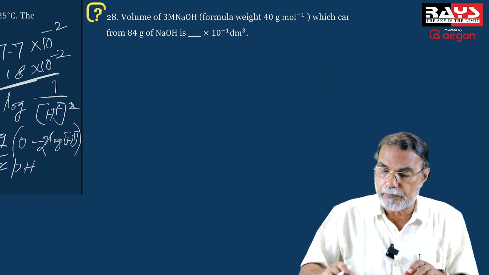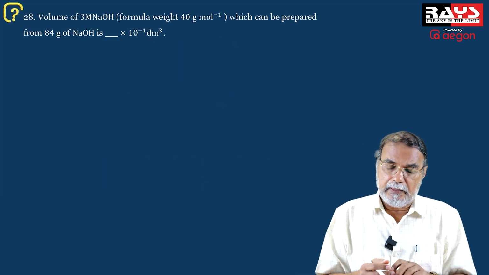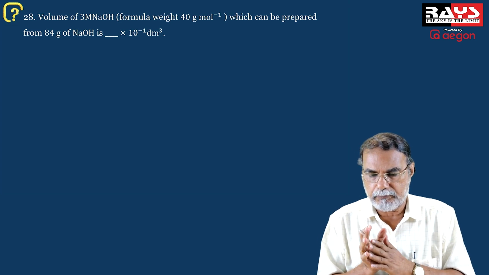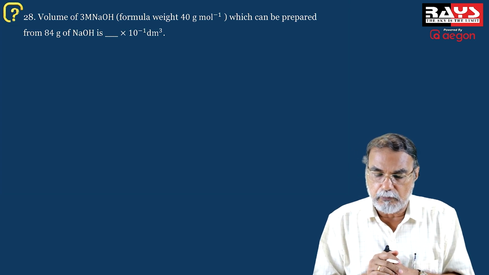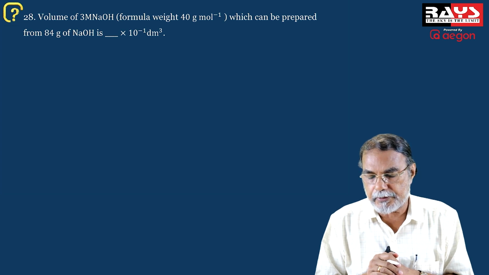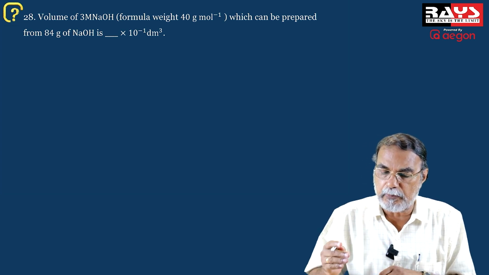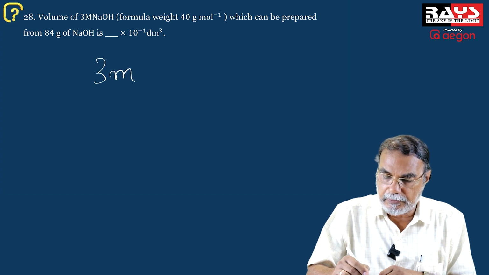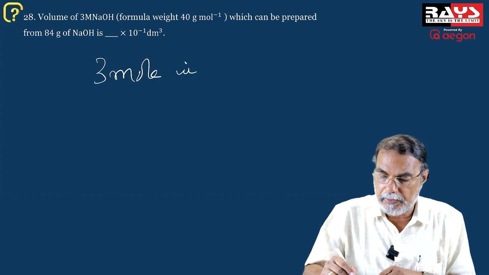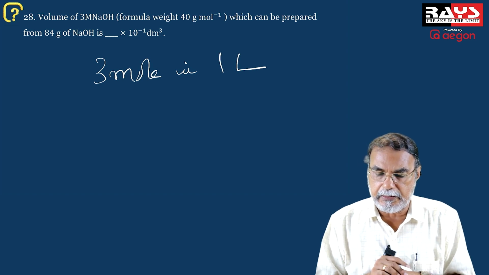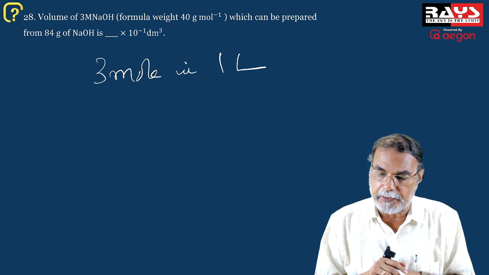And then there is a question connected with molarity. Volume of 3 molar NaOH. Now what is the meaning of 3 molar NaOH? 3 mole in 1 liter. If 3 mole in 1 liter, it is 3 molar NaOH.